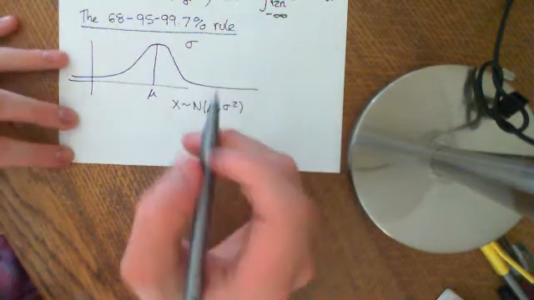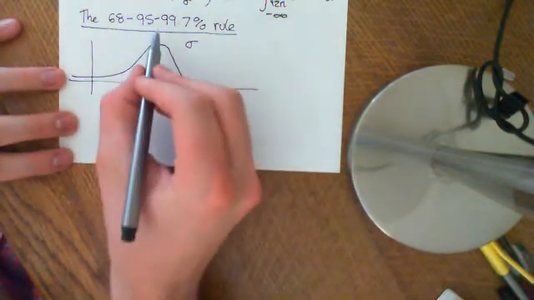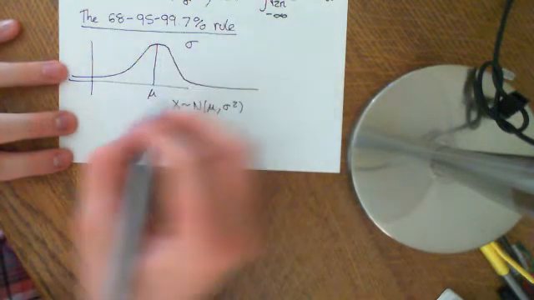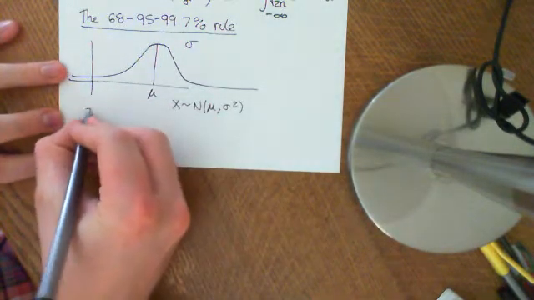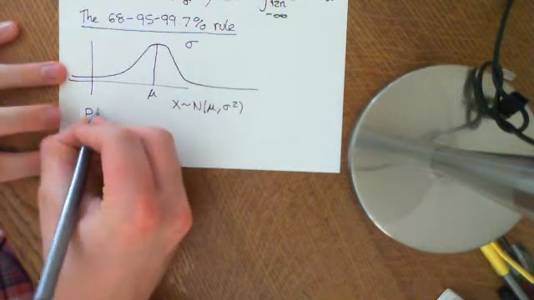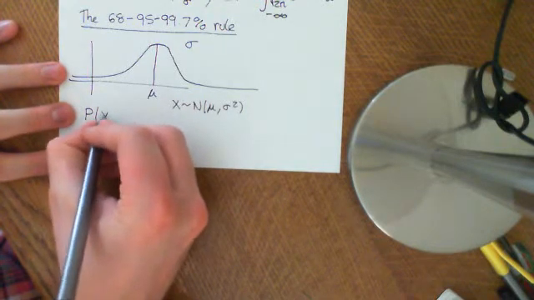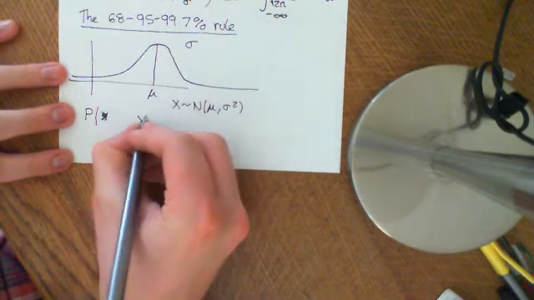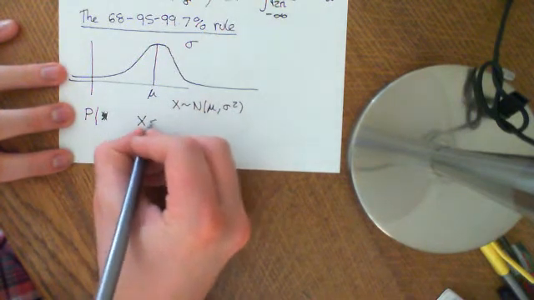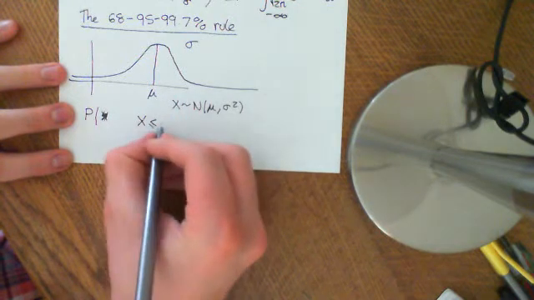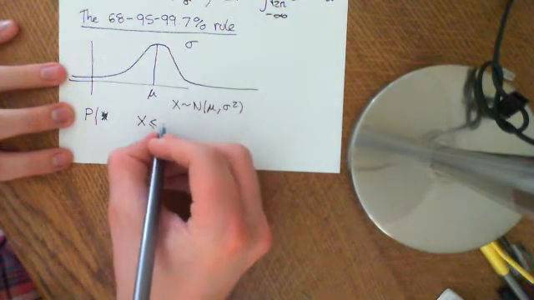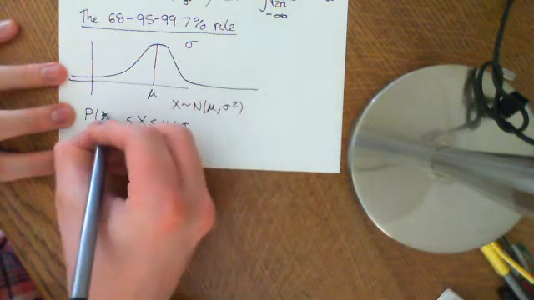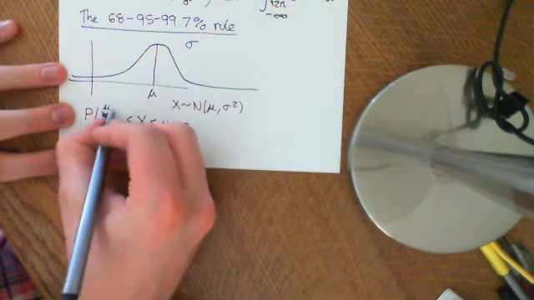Okay, so this 68, 95, 99.7% rule says that the probability that X is less than or equal to mu plus the standard deviation, but greater than or equal to mu minus the standard deviation.